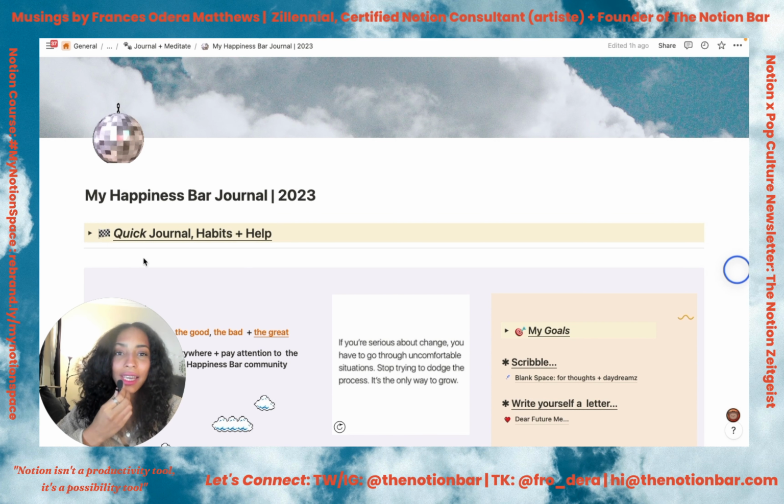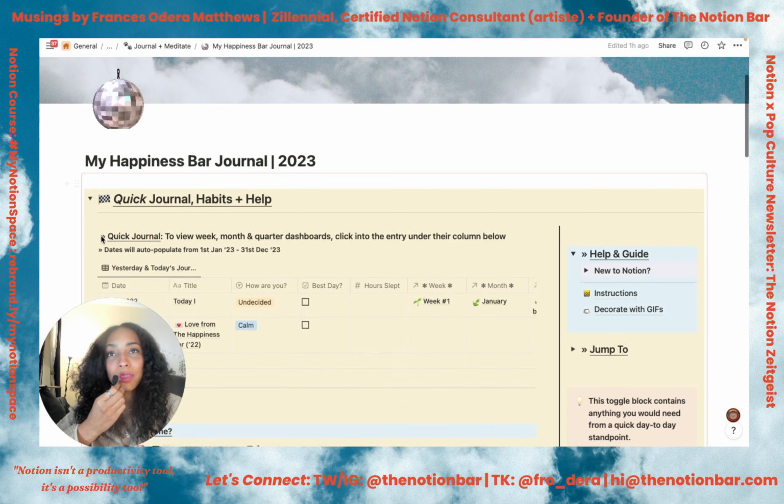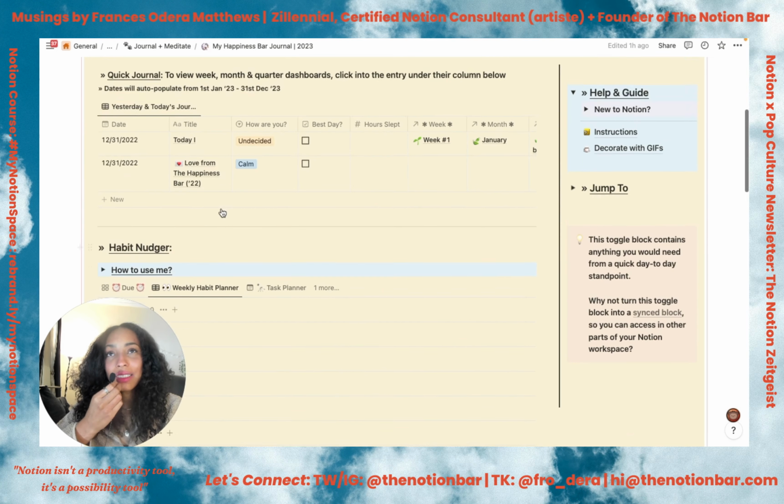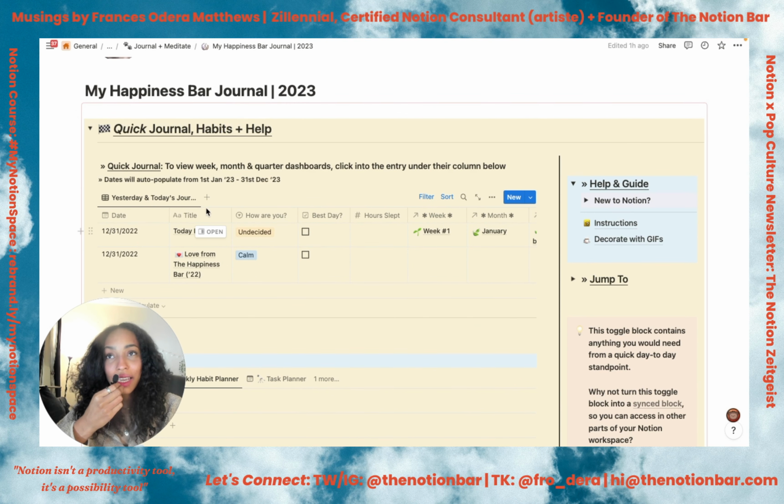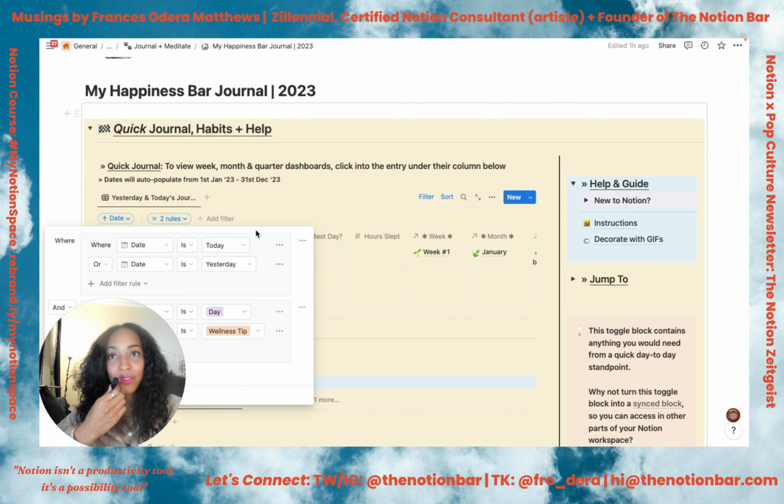First, you've got this navigation bar up here, which is super special because it literally contains everything that you could need. So in this first section here, it's going to automatically show you the date that you are on and the day before, because we all know that sometimes we miss days, and if you want to catch up with yesterday's journal, you can do that super easily thanks to the filter I've got set up there.